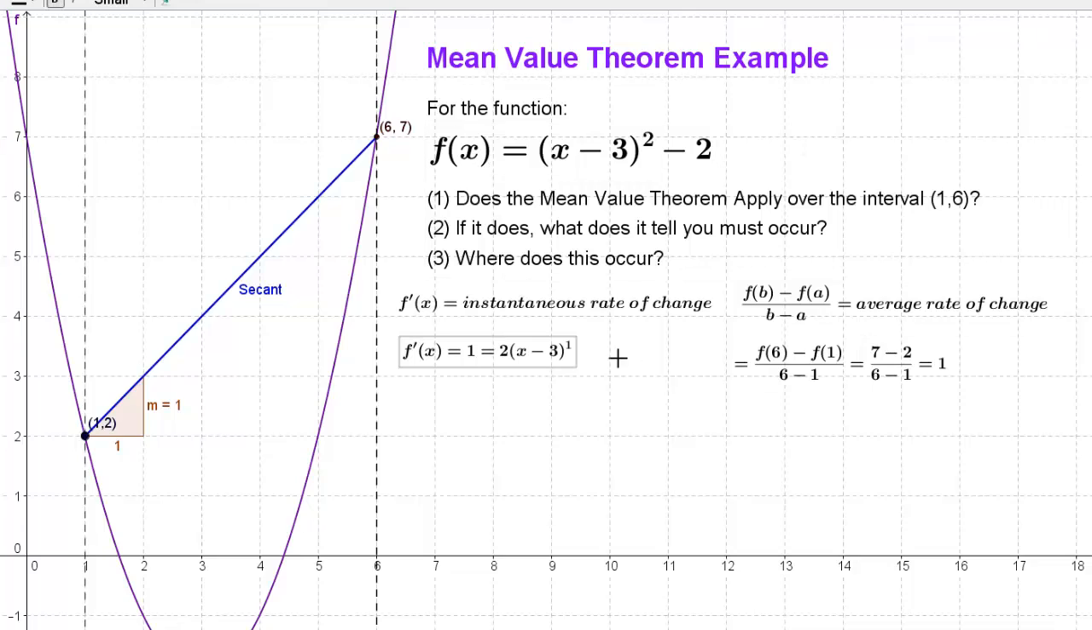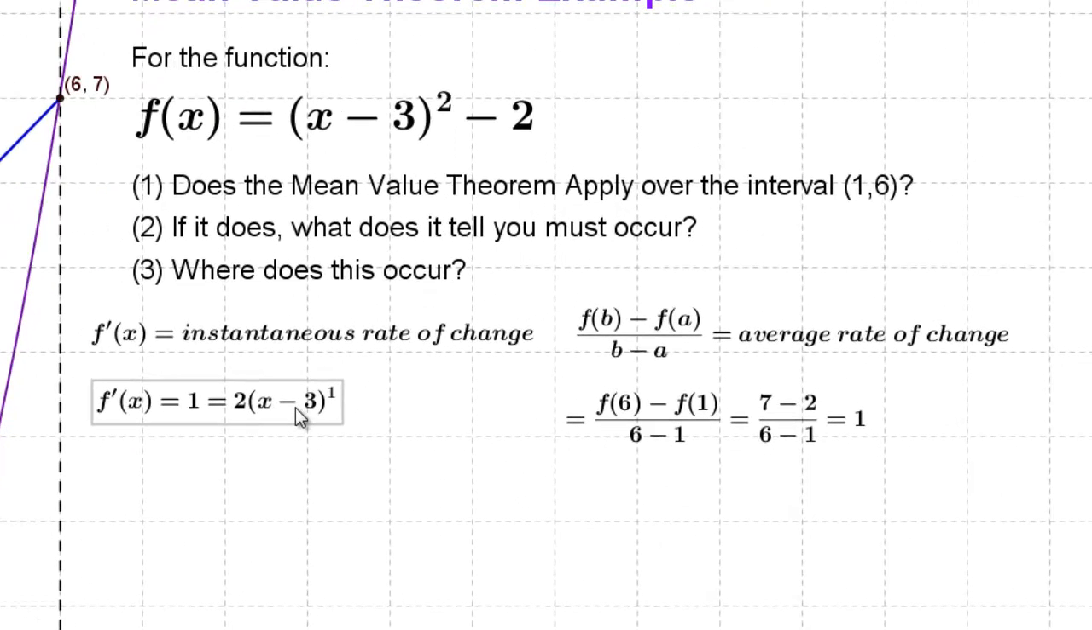function. And if we use the chain rule on this to find the derivative, it becomes 2 times the quantity x minus 3 to the first power times the derivative of what's inside, which is just 1. Derivative of 2 is just 0. So the derivative of this function is 2 times the quantity x minus 3. We're going to set that equal to 1, find out where that occurred.